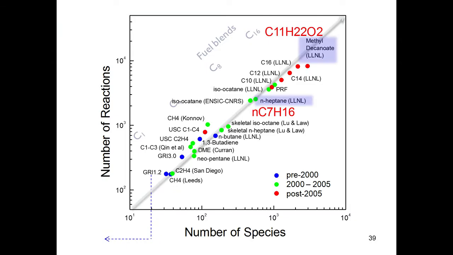So this is once again the detailed diagram proposed by Tianfeng Lu and Professor C.K. Law, and you see that once again it can range from this to this. A very large number of species get involved as the complexity of the fuel increases, C8, C12, C16, this sort of thing.